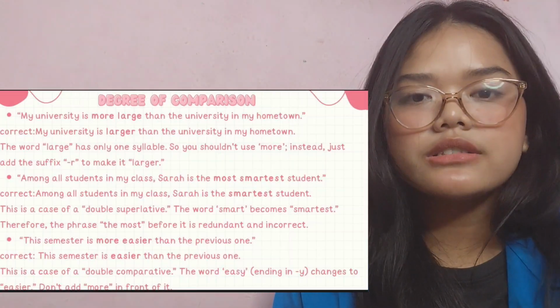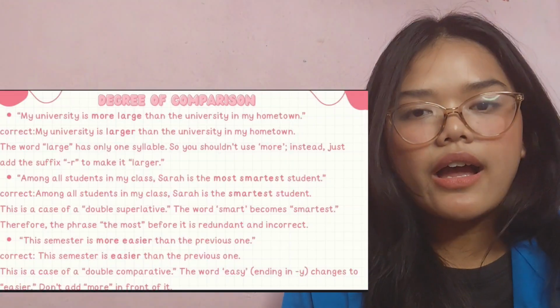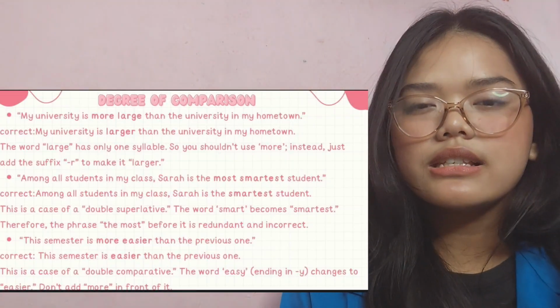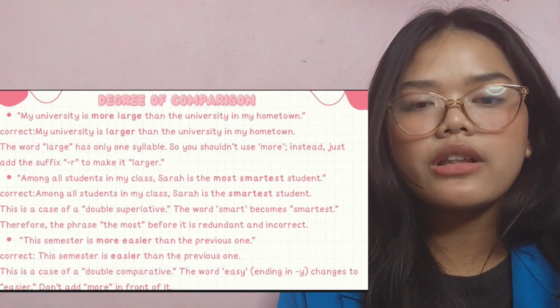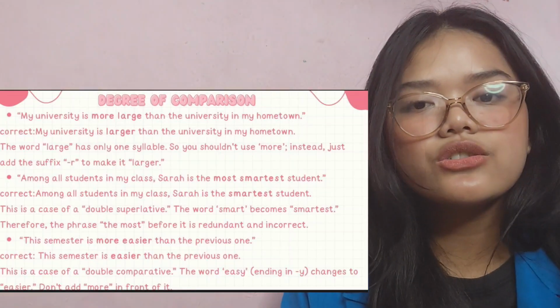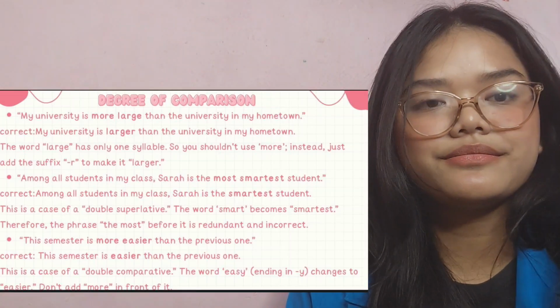Next is, "This semester is more easier than the previous one." Correct: "This semester is easier than the previous one." This is a case of a double comparative. The word easy, ending in y, changes to easier. Don't add more in front of it.